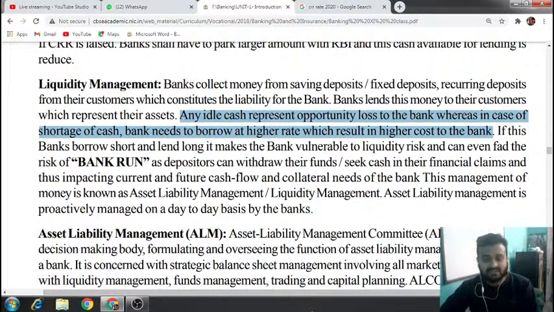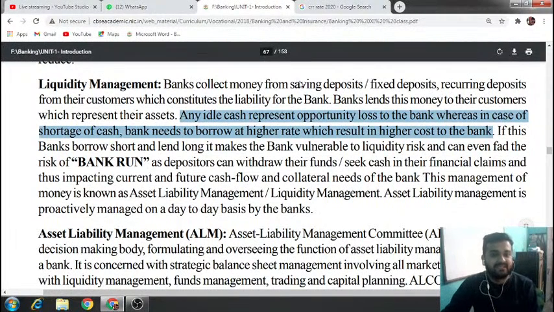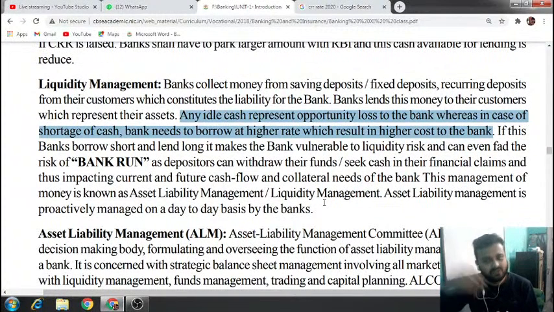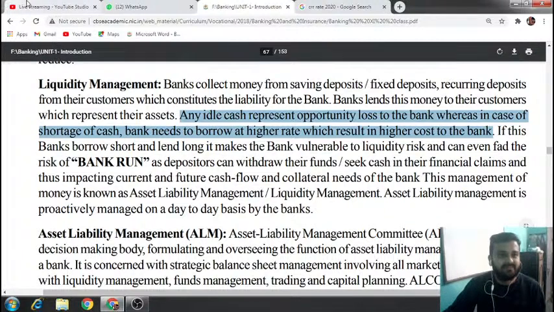Clear? So this is the meaning of liquidity management. Liquidity management means you get deposits and you give loans and go for investment. The deposit the bank is getting should not be kept idle or unused. It should always be invested or given as loan. Then only will your bank not have to take loans from other banks at higher rates. This is the meaning of liquidity management.